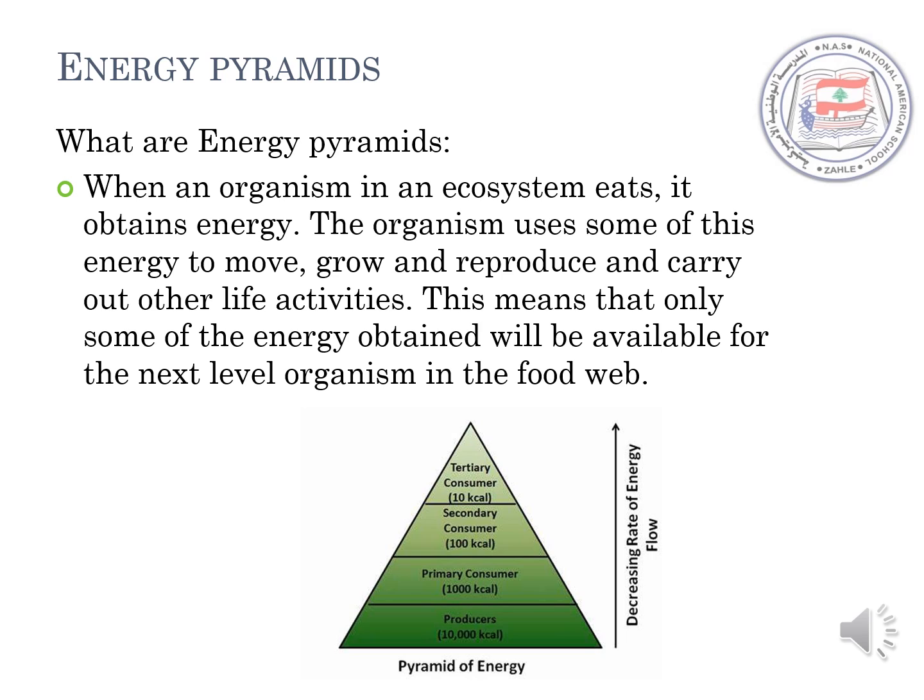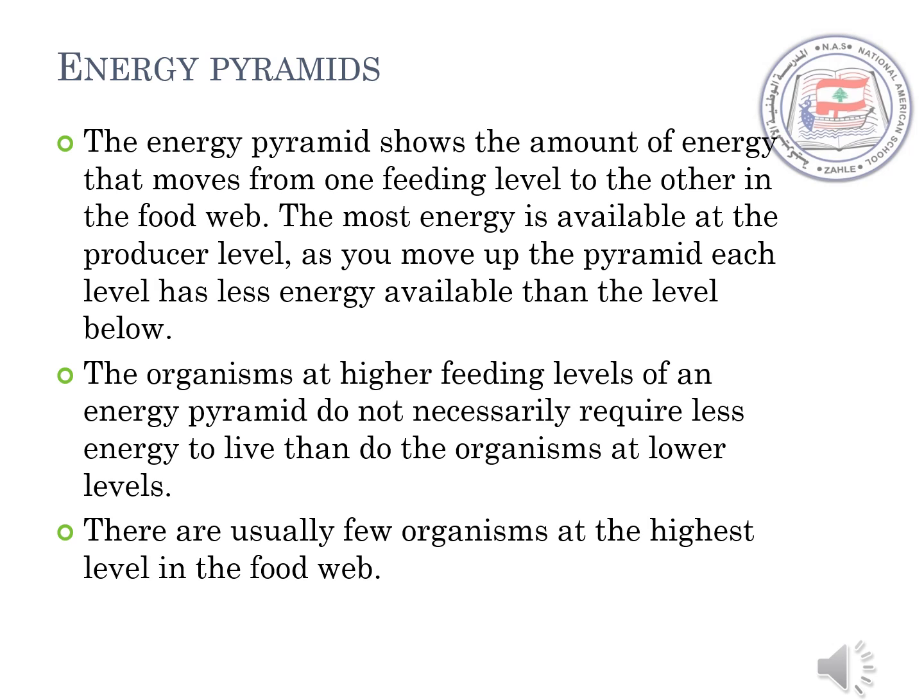As you can see, as we go up the pyramid, the energy flow starts decreasing. So less energy is available for the consumer or the second level consumer or the next level consumer in the energy pyramid. The energy pyramid shows the amount of energy that moves from one feeding level to the other in the food web. The most energy is available at the producer level. As you move up the pyramid, each level has less energy available than the level below.